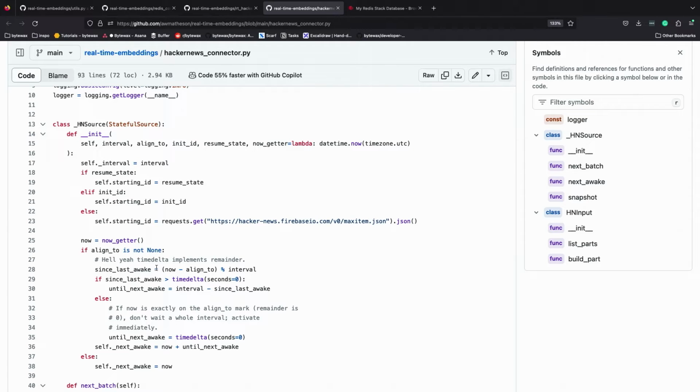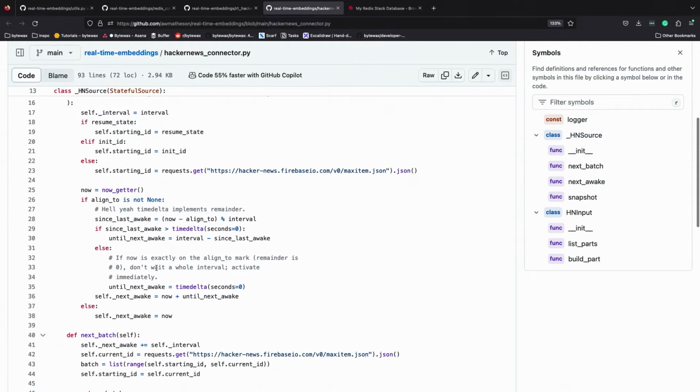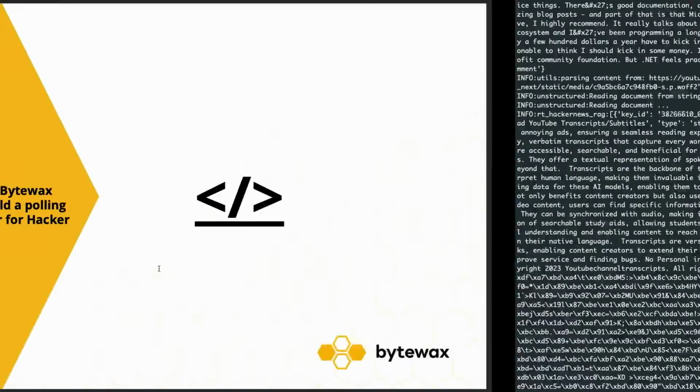So in this case, we're polling every 15 seconds, and then we get a new max ID, and we say, I've received this new ID, the last one was this ID, I want you to send downstream all these IDs. And now we have a stream of IDs we've received downstream.